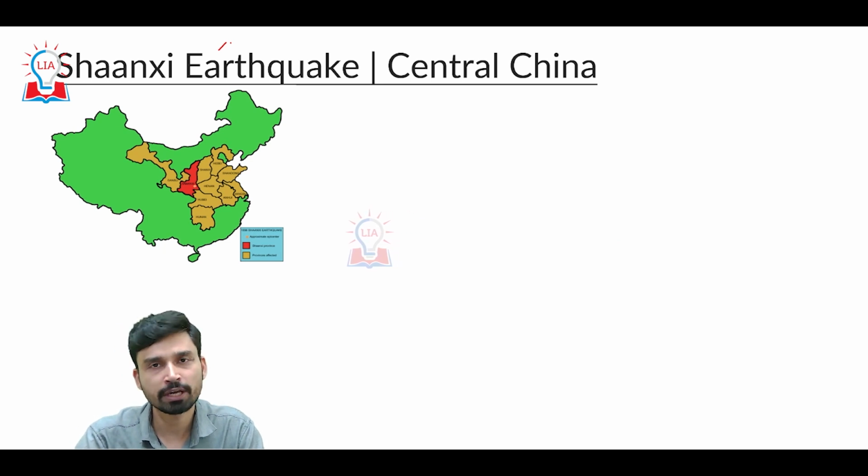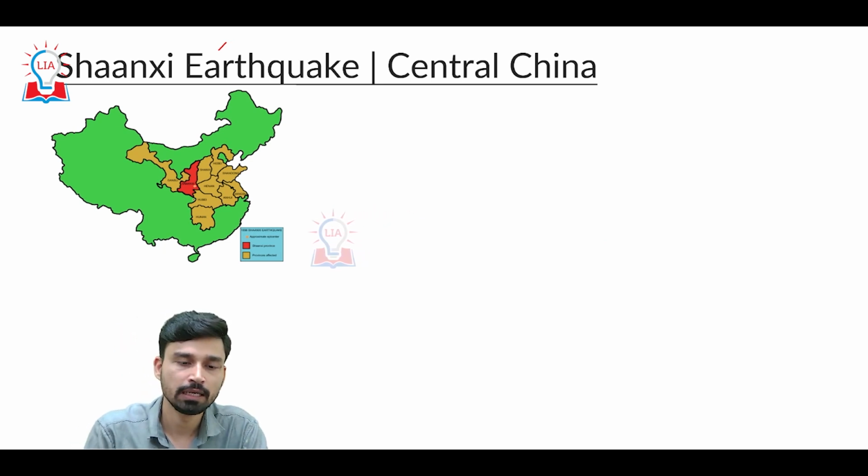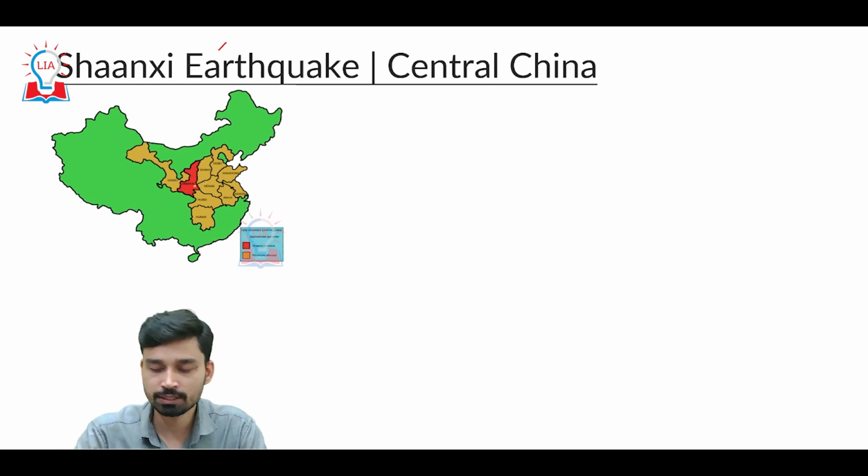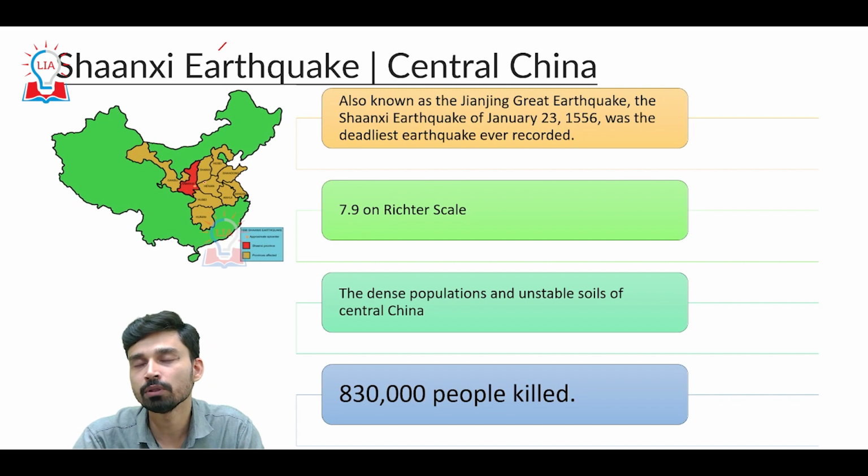The third worst disaster that we can see is again an earthquake that happened in the Shaanxi region of China, which again is situated in the central part of China. If you look at this particular map of China, it is this red region, the Shaanxi region, which witnessed what is believed to be the worst earthquake of the world. This earthquake is also called the Jiajing Great Earthquake, which took place on January 23, 1556, and it is believed to be the deadliest earthquake ever recorded.